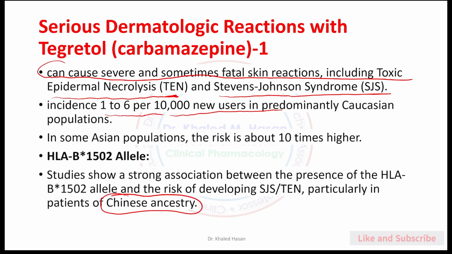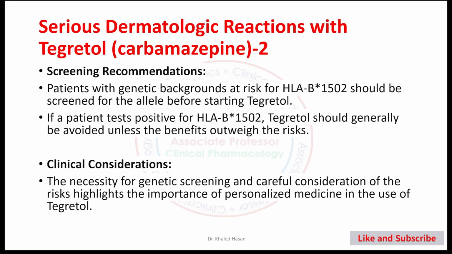So which of these anti-epileptic drugs has a high level of serious dermatological adverse reactions in the Chinese population? We have carbamazepine, due to the HLA-B*1502 allele. Okay, moving to the screening recommendation. Here we have to do some genetic testing before you prescribe this medication.